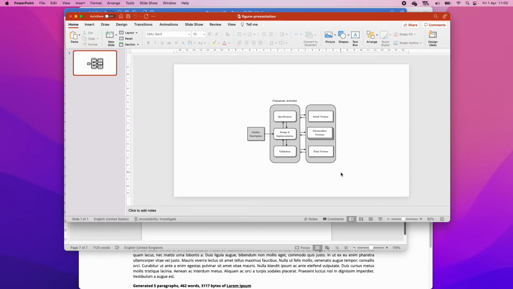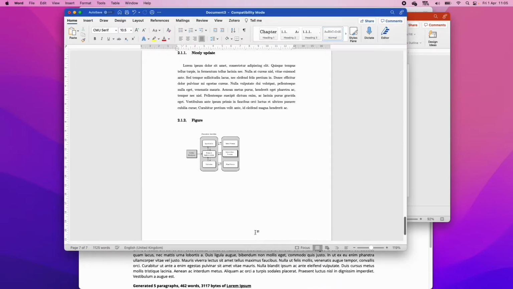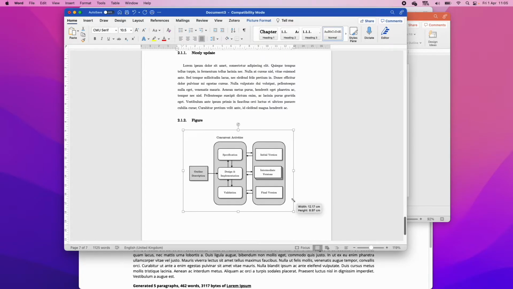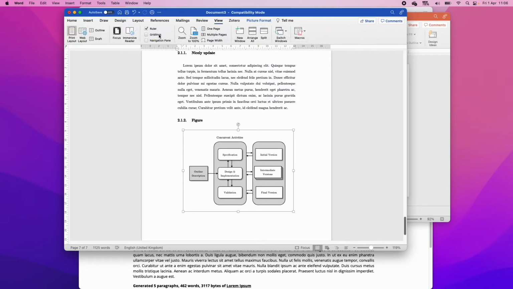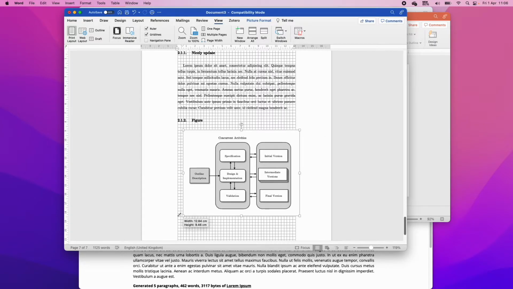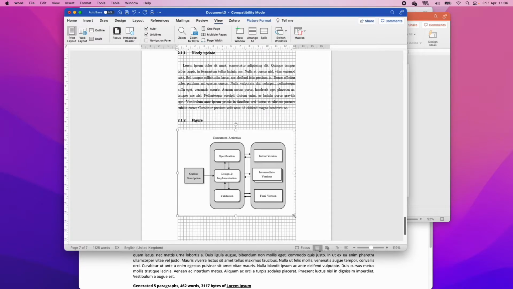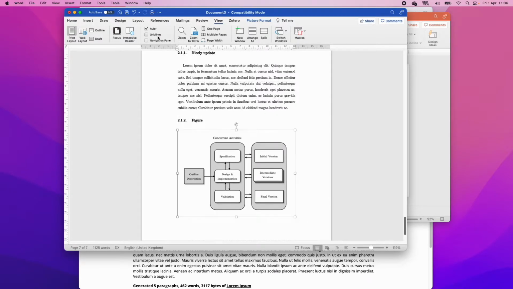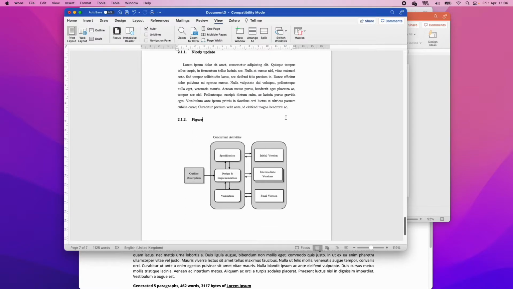Now, I see a lot of people do this. They take a screenshot of their figure, and then they just add it to their thesis. Now, this is okay, it's acceptable. I could have done a better job at screenshotting it. I've just added the grid lines, by the way. This is another really good feature. If you're adding figures or doing anything really, I recommend adding the grid and then removing it later, just to make sure that everything is nicely in line with each other.